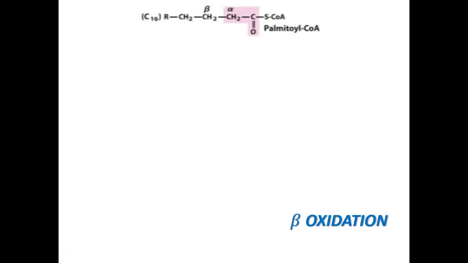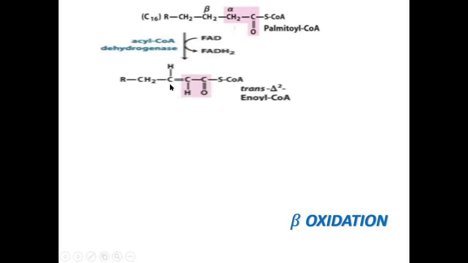Here palmityl CoA, or you can say the acyl CoA, undergoes dehydrogenation in the presence of acyl CoA dehydrogenase. The coenzyme required is FAD, and a double bond is introduced between the alpha and beta carbons. Can you see here?